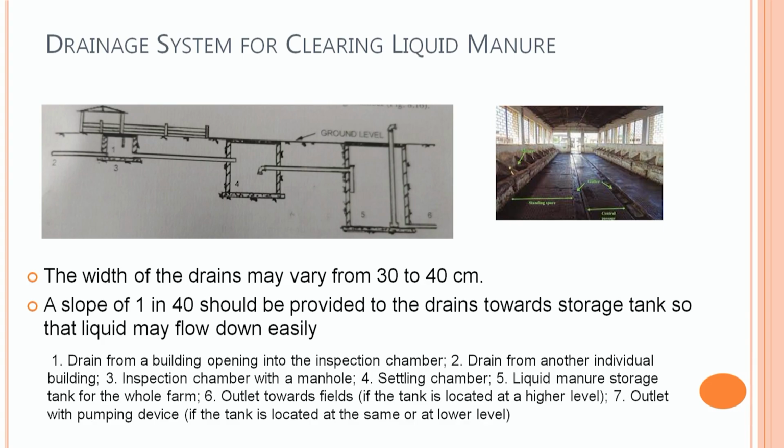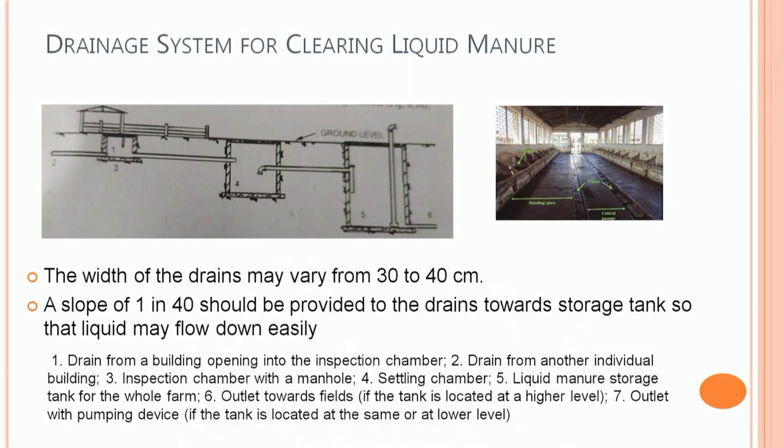Now we will discuss the drainage system used for the liquid waste collection. Normally the drain or gutter used for the liquid waste collection has a width of 30 to 40 centimeter. The slope of such type of drain should be toward the storage tank so the liquid can flow easily.